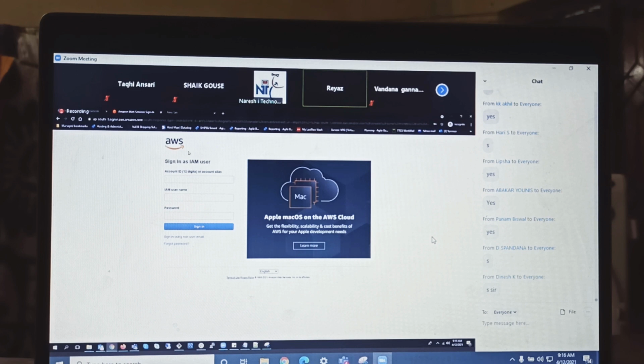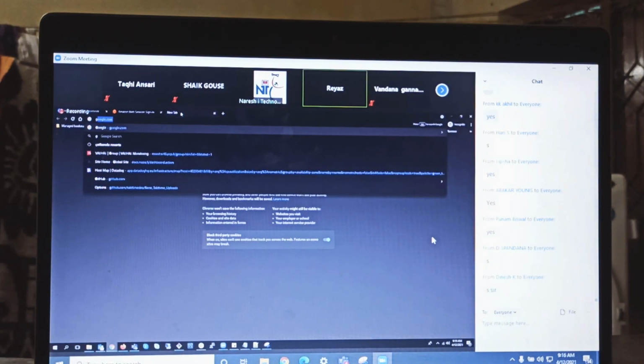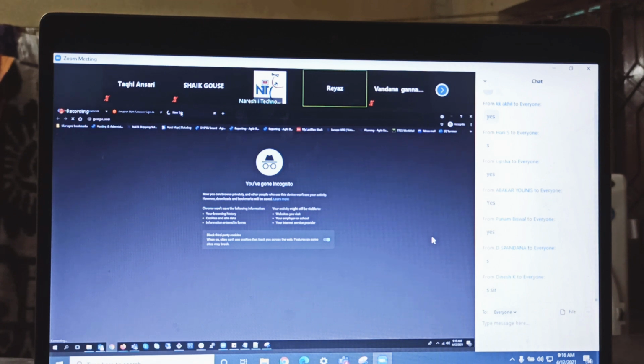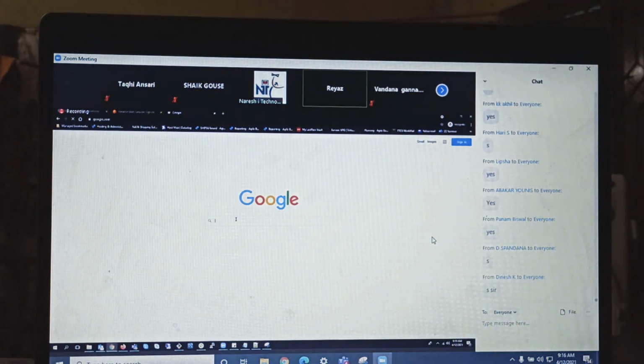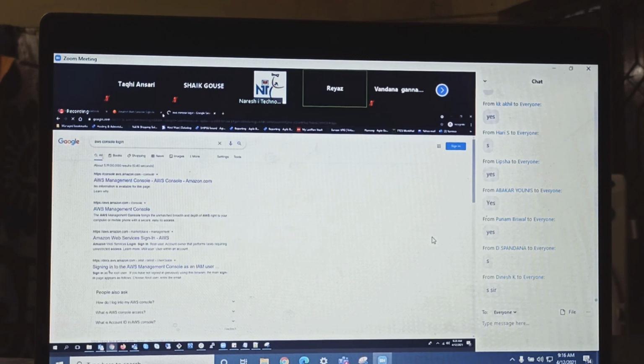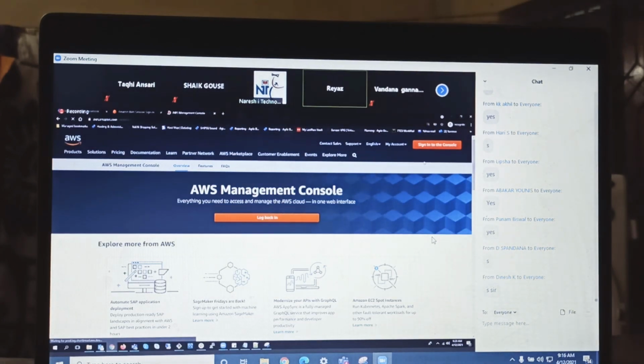Okay, so if you go and type AWS console login, this is aws.amazon.com console. See? So here you have sign into the console. Click on sign into the console.